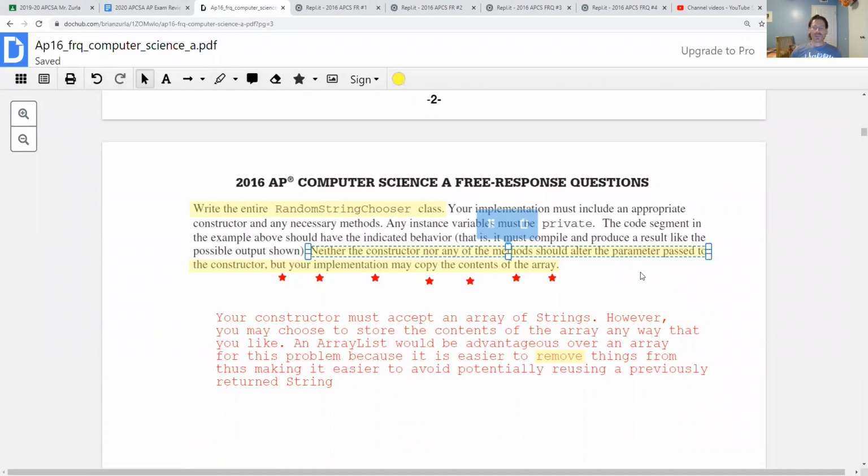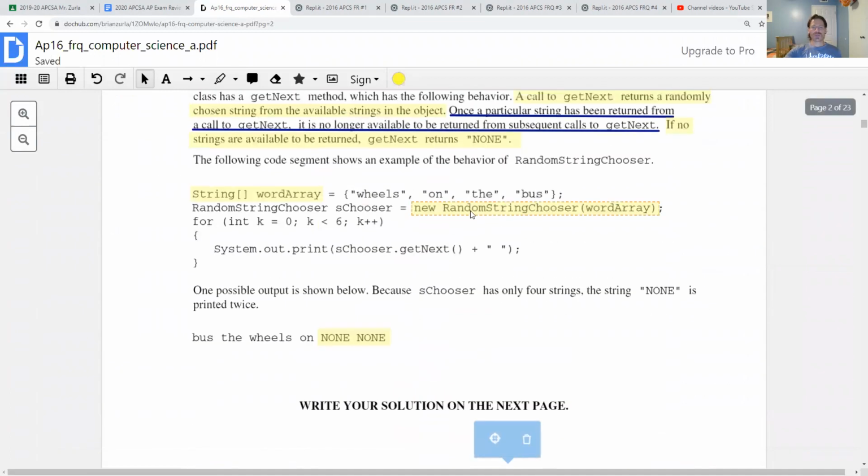And part of this problem is that we're going to randomly choose a string from the array, and then we never want to see that string again. So it'd be nice if we could remove it. Removing from an array is difficult because you have to keep altering the length. And you'd have to be really careful to not mess with the original one since you're sharing memory addresses if you're not careful. It'd be really nice if we could have an array list as opposed to an array. It would make removal of used strings much easier. Well, since we're writing the class ourselves, there's no reason we can't do that. We'll make the instance field an array list, and then we'll just handle it the way that we want to.